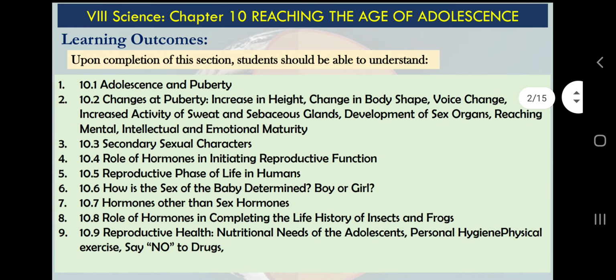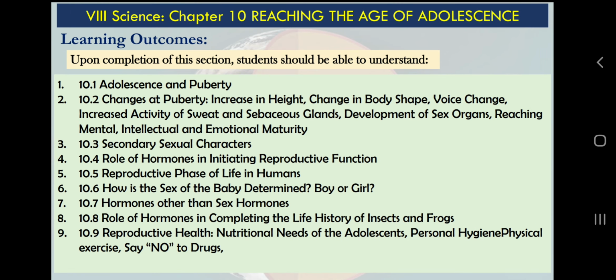First, in this chapter we will discuss these many concepts. If you compare with previous chapters, there are a lot of concepts in this chapter. They are easy and interesting. First thing, adolescence and puberty. We will learn about what is adolescence and what is puberty.